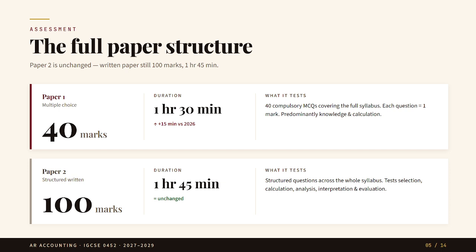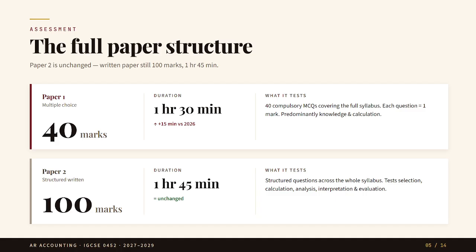Here we can see the full exam structure. Paper 1 is multiple choice. It is now 40 marks and 1 hour 30 minutes. Each question carries 1 mark. This paper mainly tests knowledge, understanding and calculation. Paper 2 is still the structured written paper. It remains 100 marks and 1 hour 45 minutes.